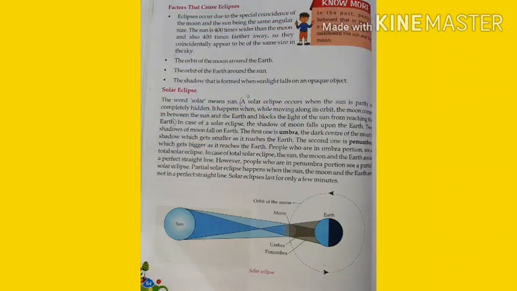We'll talk about eclipses. An eclipse is an astronomical event that occurs when an astronomical object is temporarily obscured, either by passing into the shadow of another body or by having another body pass between it and the viewer. An eclipse is the result of either an occultation or a transit. Eclipses are of two types, that is the solar or lunar.